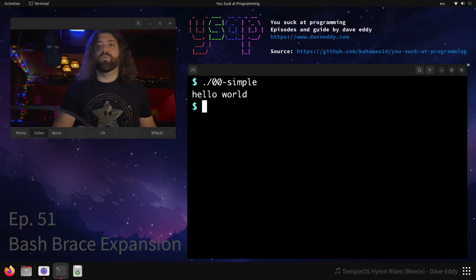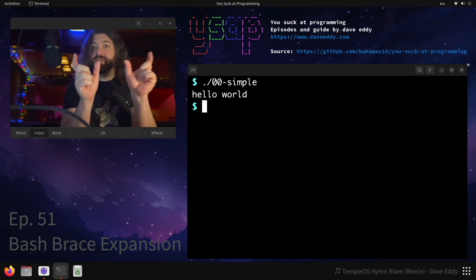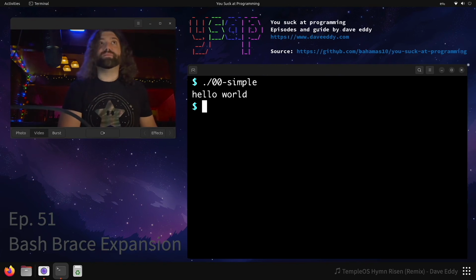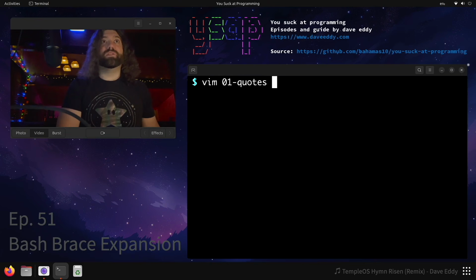How did that work? Well, hello, comma, world got broken by bash into 2 separate arguments to echo, and then echo ran with 2 arguments, hello and world. So echo separated them by a space, and that's why we have 2 different words coming out without the curly braces, without the commas. That's what happened. So let's go into 01.